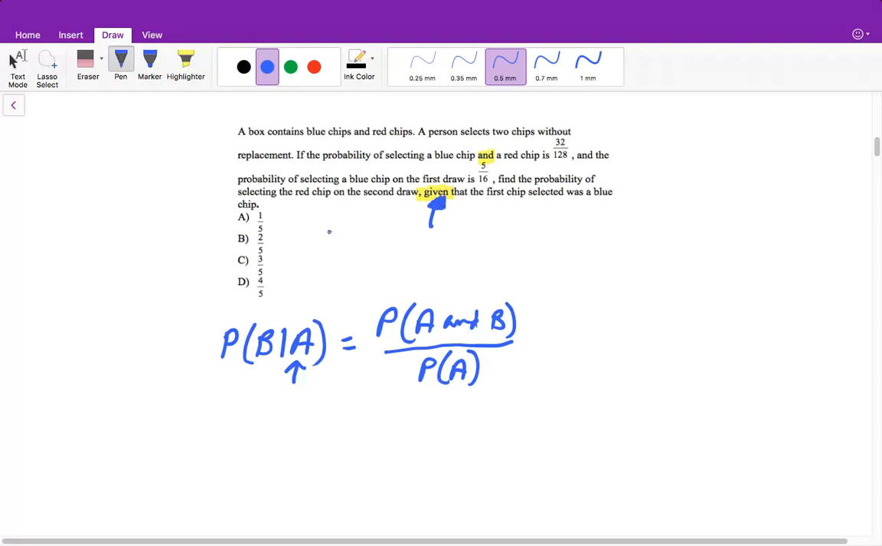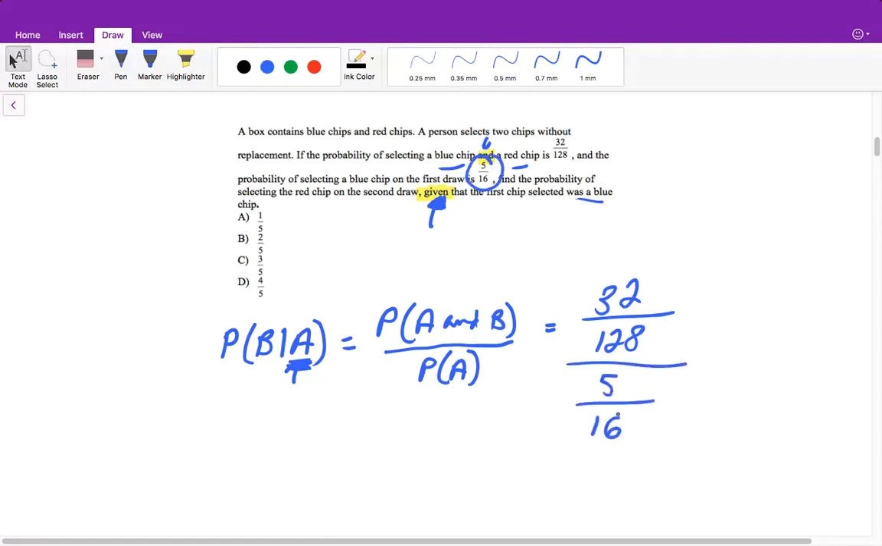So we need to look and see, do they tell us the probability of both events happening? Well, blue and red chip, it tells us here that the probability or the odds is 32 over 128. And then we have to divide it by the probability of the very first event taking place. In our formula, it's A, but if you look here, it says we want to find a red chip on the second draw given that the first chip was a blue chip. So we need to find the probability of selecting a blue chip, which they tell us here is 5 over 16. Right? Then you can plug this into your calculator, or you can reduce.